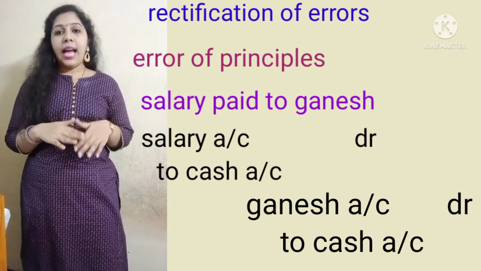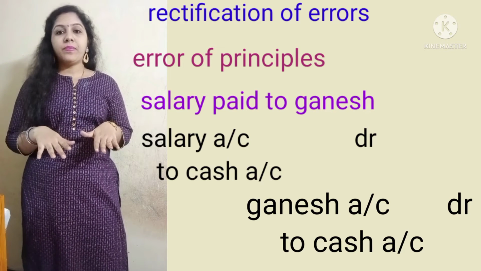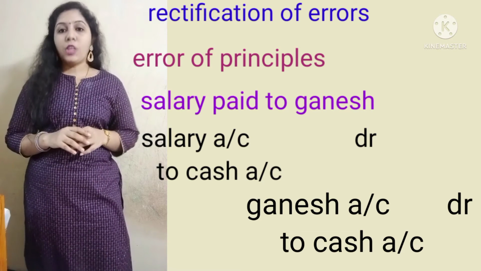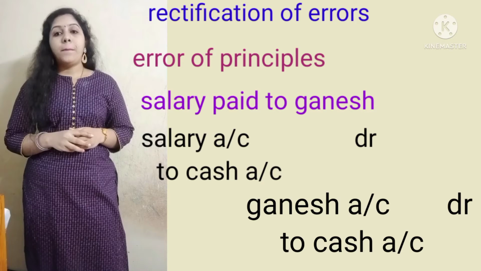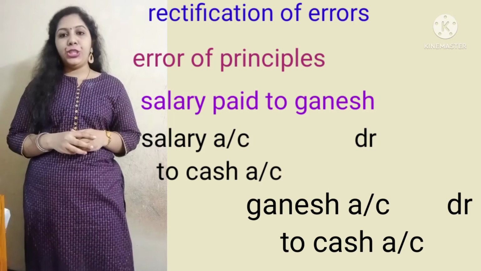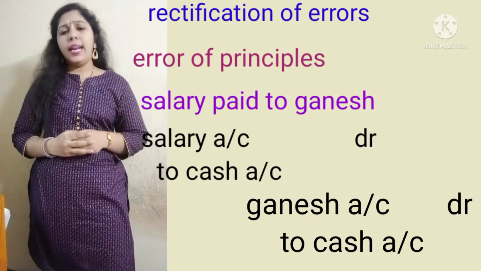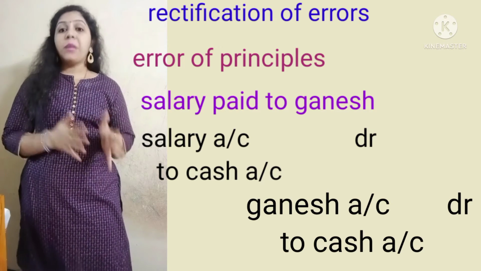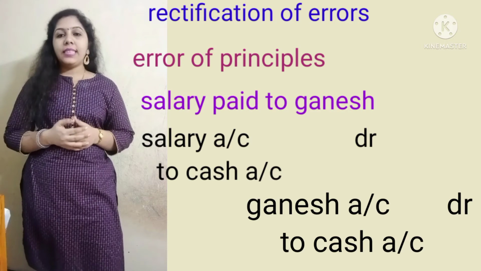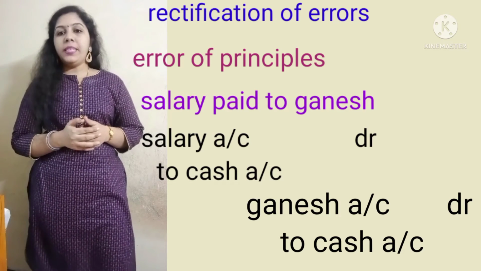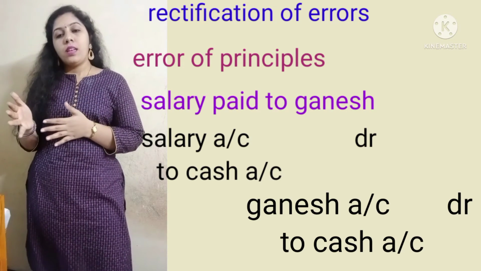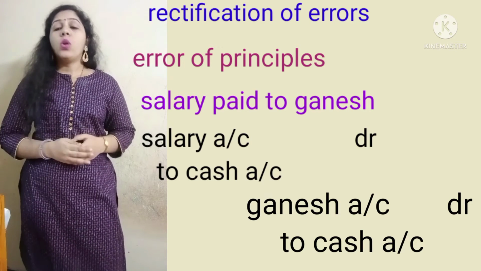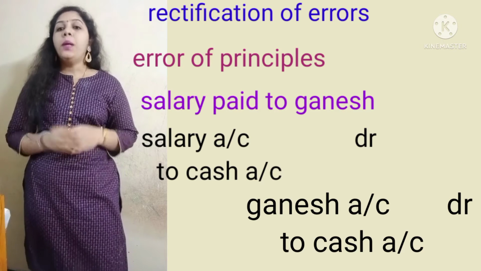Here the cash side was tallied. We don't have to write the name of the person because it is the purpose of utilization. Debit means getting benefits; benefits gathered will be debited. Here he is doing the work and we are paying the salary, so no need to write the name of the person.